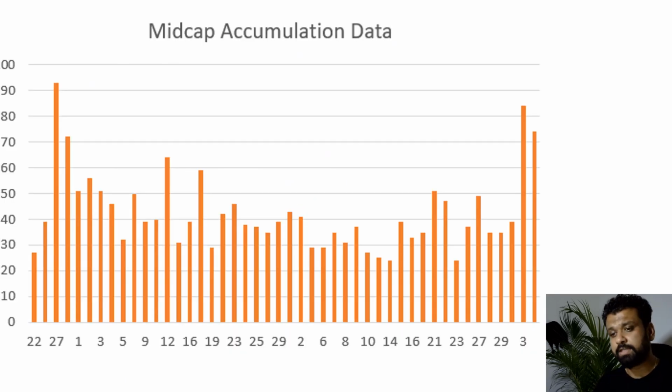So what do we do in such cases? Yesterday I told you that the big guys have gone out there and bought, and today the data is on a little lower side. See, even the big guys were not anticipating something like this. But one thing I have seen, whenever there is good accumulation, they are going to wait. Probably they feel that the NDA is still going to form a government. So once that is done, you will probably see the recovery coming in. Once the recovery comes in, that is when they are going to exit all these positions that they have built yesterday and today, right?